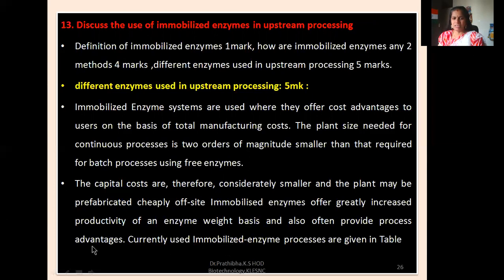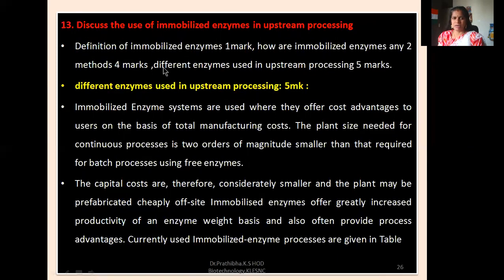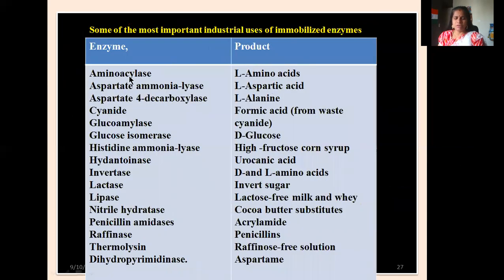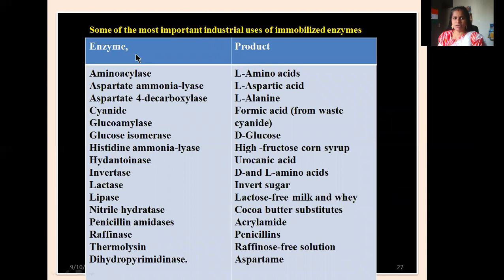advantages. Currently used immobilized enzyme processes are given in the table. You can make out some of the most important industrial uses of immobilized enzymes. Immobilized enzymes in stream processing, how we are using different types, that I've discussed here. You can go through this one, take a screenshot or pause the video, and you can make out the different enzymes. These are the set of different enzymes. I mentioned here different enzymes used in upstream processing. This is the introduction part, and here you can make out the list of enzymes and their respective products that we obtain through immobilized enzymes.